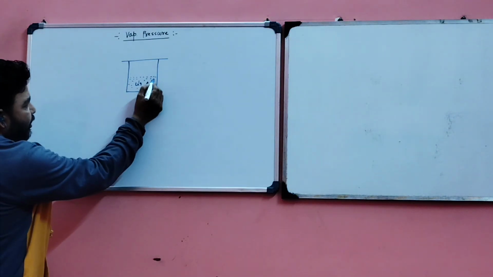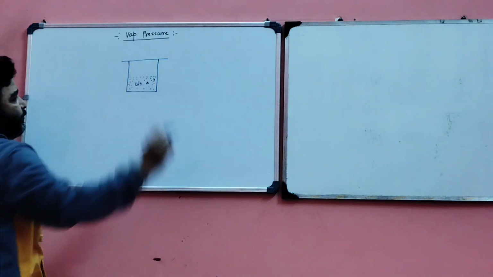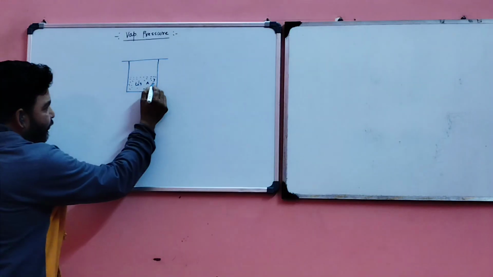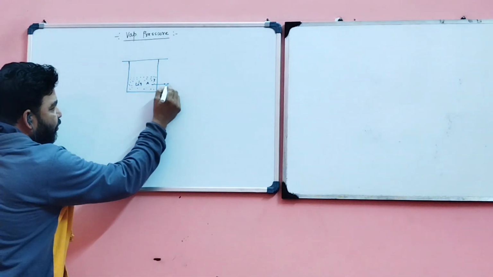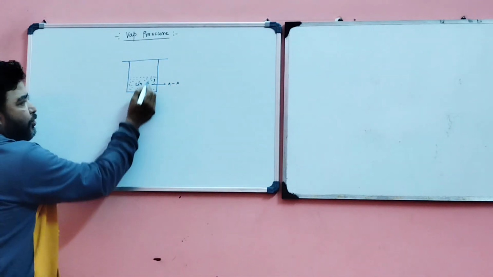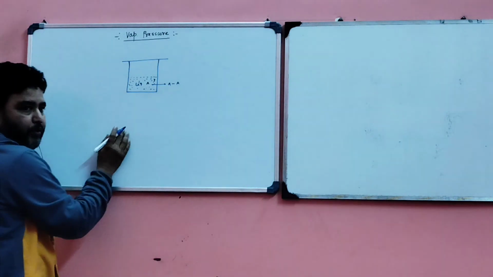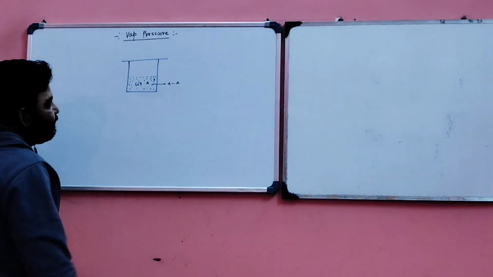So when liquid molecules are present in a container and some portion is vacuum, then the force of attraction between the liquid molecules is A-A force of attraction. If it is water, then the force of attraction between the two water molecules is by hydrogen bonding.